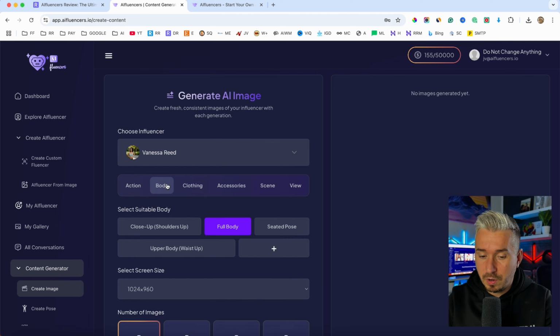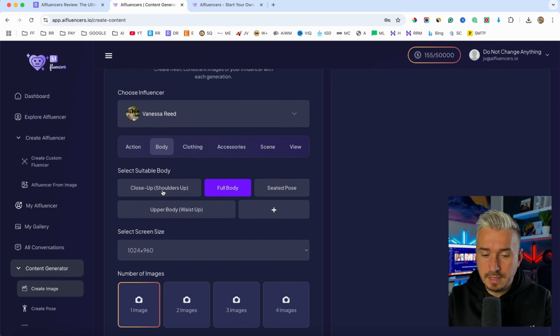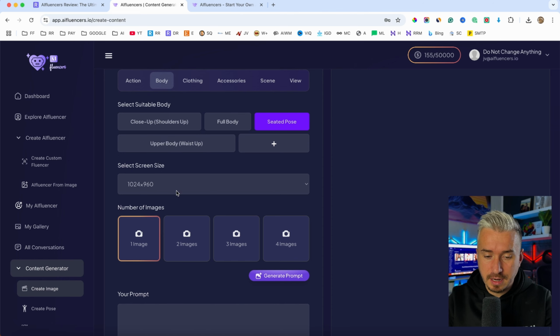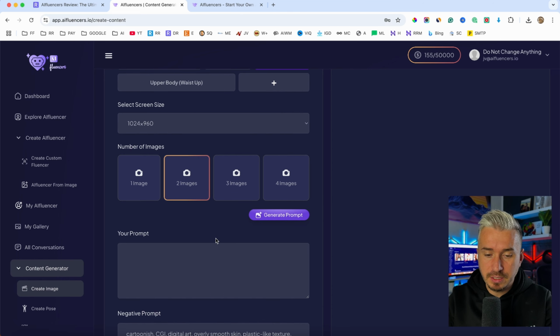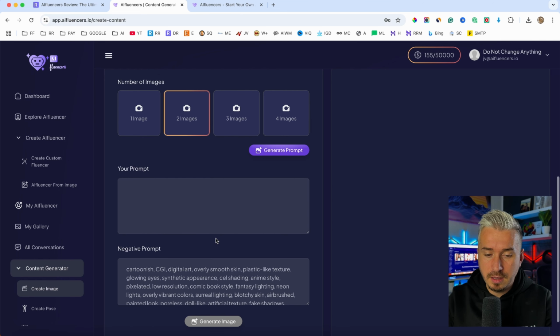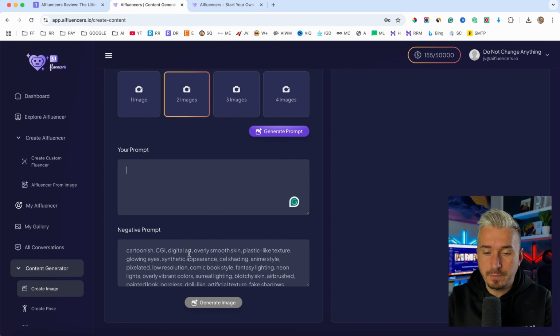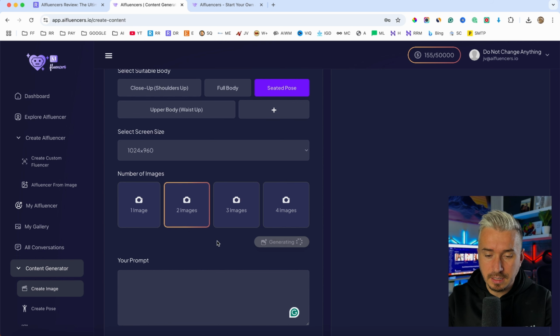But let's say body, right? We have, let's do seated pose. And next we have the screen size. I will leave it like that. Number of images, I will say 2. And you can basically generate a prompt and also add your own prompt. The negative prompt is going to be done automatically.